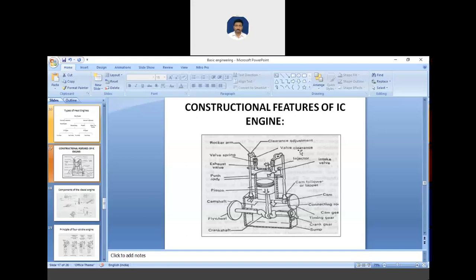Have you got to know about cylinder, piston ring, crankshaft, connecting rod? Yes? Speak something. Have you understood about the basic parts? Okay, yes. So here we have completed today.